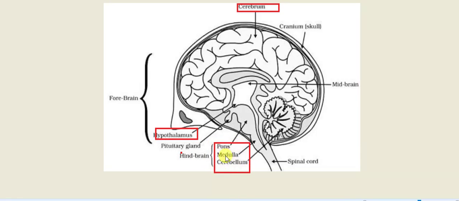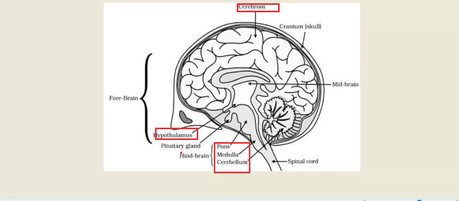So we have just seen the parts of the brain, that it has three parts, forebrain, midbrain and hindbrain. Forebrain has two parts, cerebrum, hypothalamus, and one part more is there, that is thalamus, but it is not represented here. Then second is midbrain and third is hindbrain. Hindbrain has three parts, pons, medulla and cerebellum.